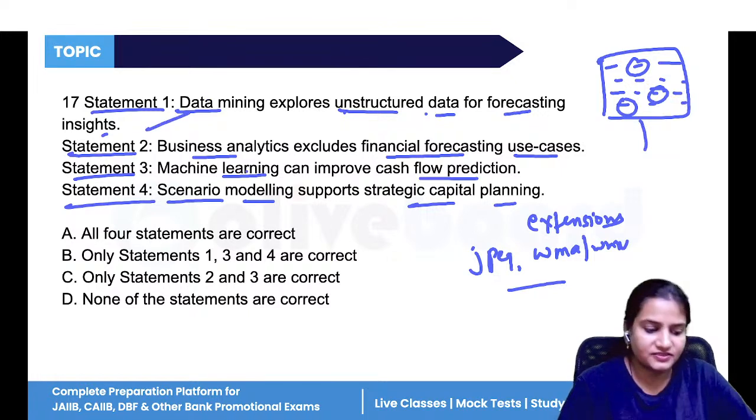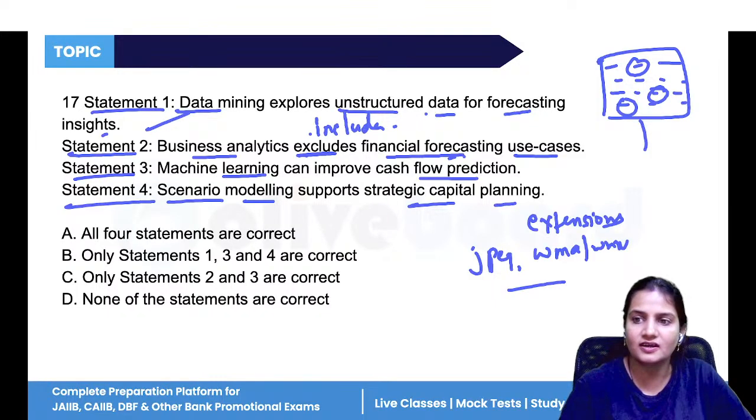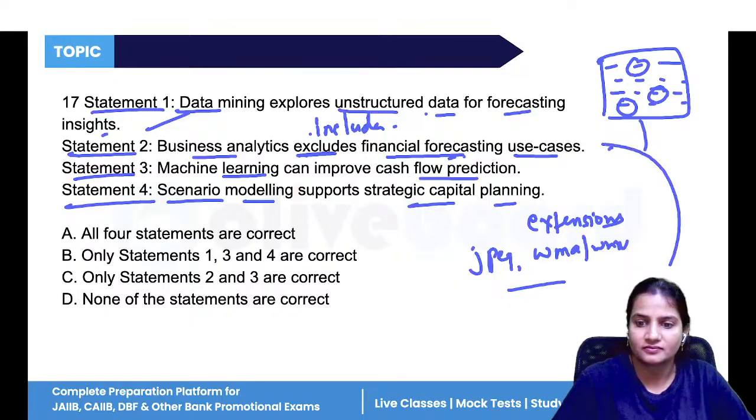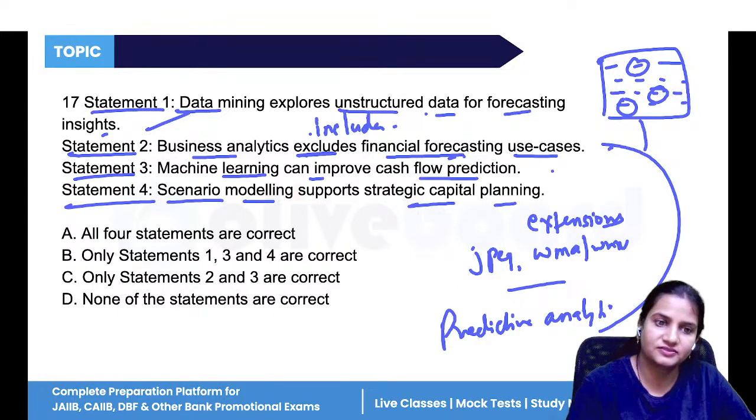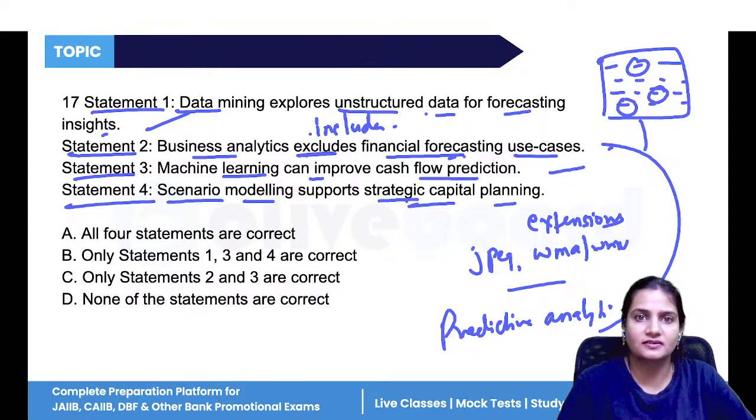Business analytics, does it exclude or include? It includes financial forecasting, na? That is predictive analytics, which we have seen. Now, machine learning can improve cash flow, yes. Scenario modeling supports how to plan strategy related to your company, the strategic capital planning, yes.